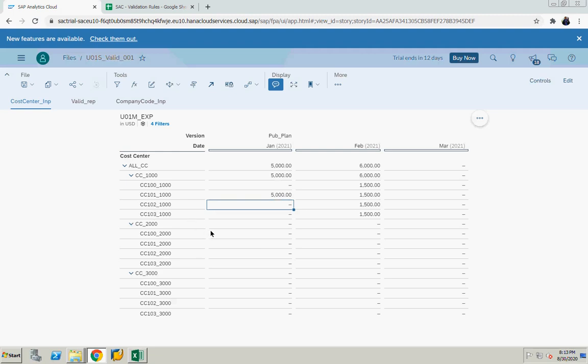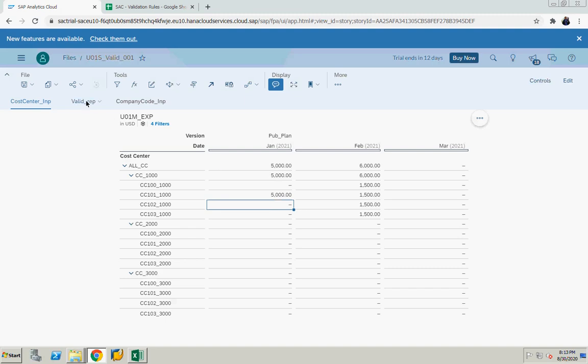You might ask me, if validation rules are not activated, what happens? If validation rules are not activated, you can try. If you create an input template and save data against CC102 underscore 1000, it will be stored to the unassigned profit center and unassigned company code. It will not derive the company code and profit center. You can test this one, right?